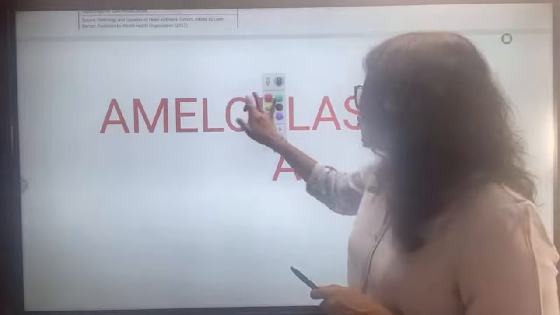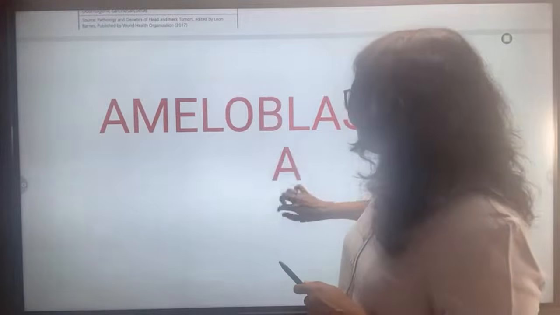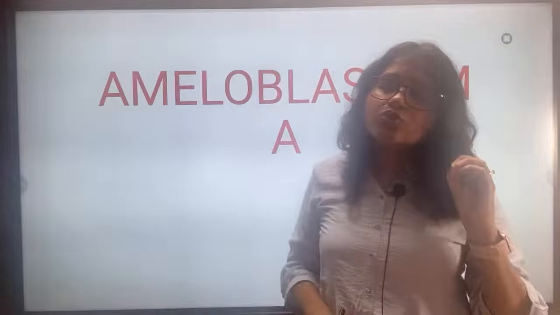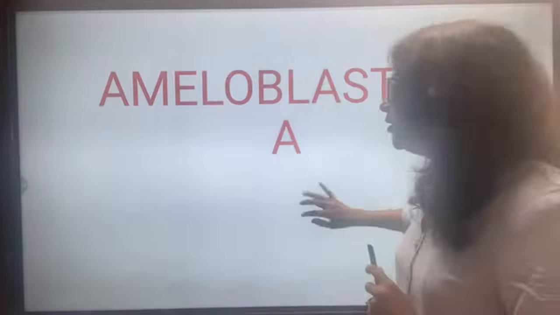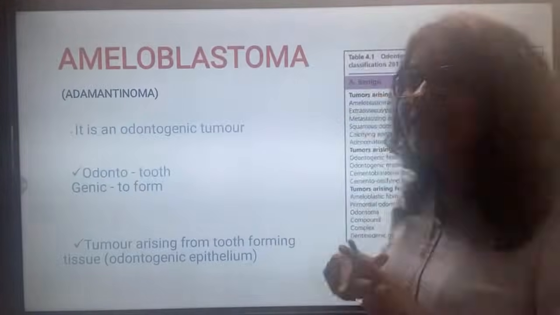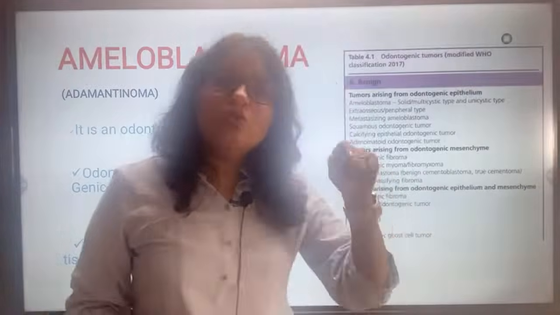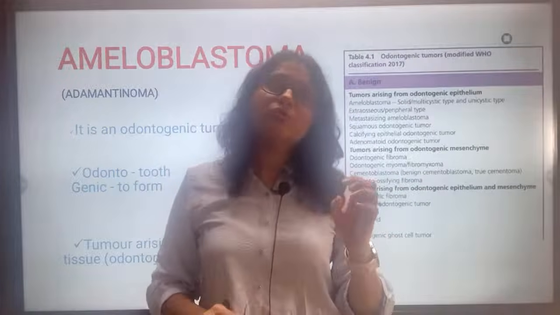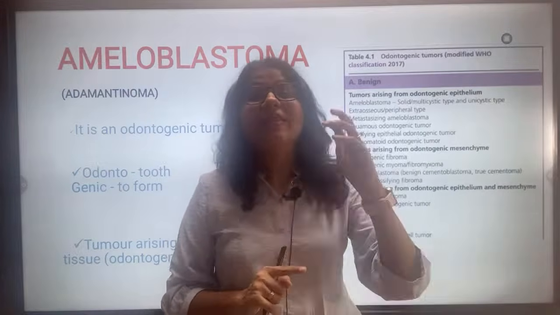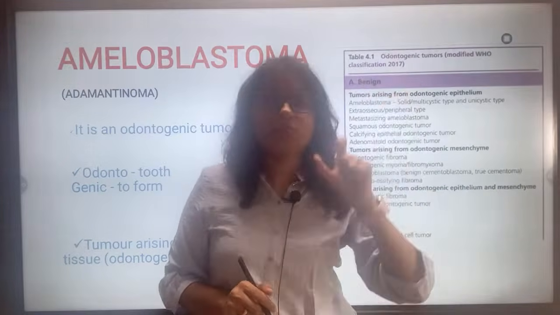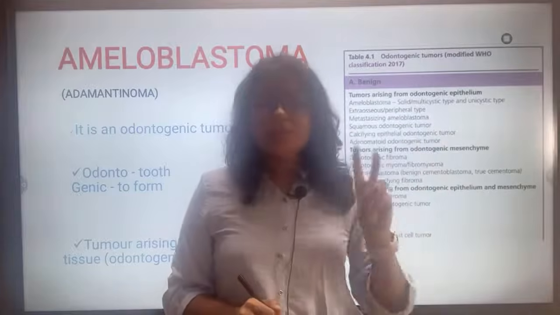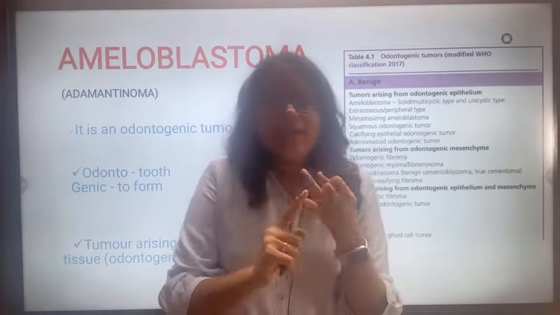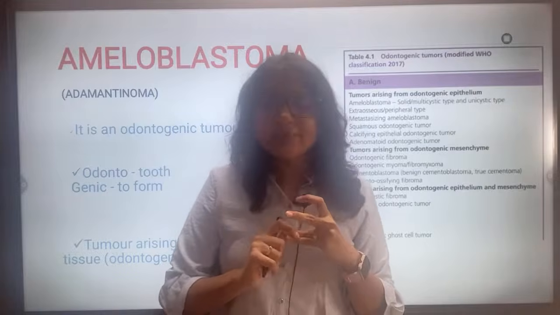Now let's go and see ameloblastoma, one of the most commonly asked odontogenic tumors in your viva, in your paper. If you know the classification, you already know 2 points about ameloblastoma. Number 1, it is a benign tumor, because it comes under the heading of benign tumors. And it was in the odontogenic epithelium group. So 2 points for the answer: benign tumor, and the tissue of origin is odontogenic epithelium.